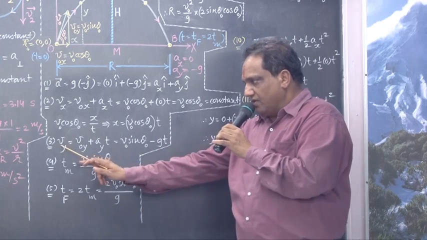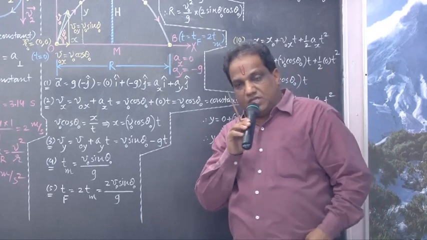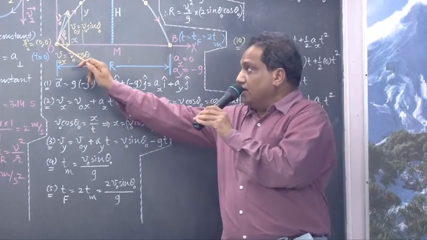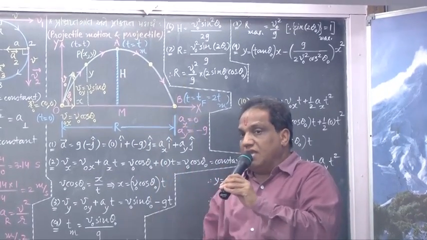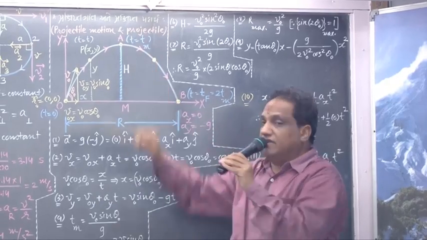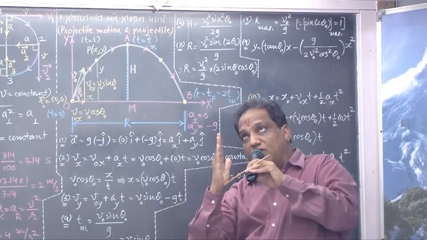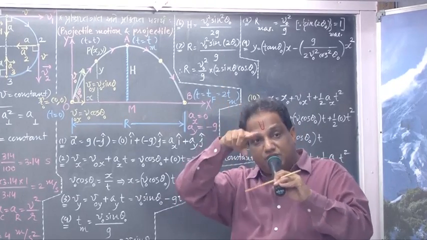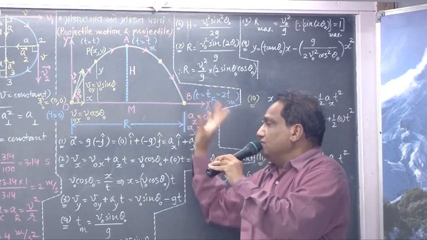So the vertically upward velocity will keep on decreasing. By the time the body comes from here to here, the vertically upward component becomes 0, and that's why it is not rising further. After coming to this point, the component of velocity along the vertically upward direction has become 0. That's why it is not rising further and it is coming down now.